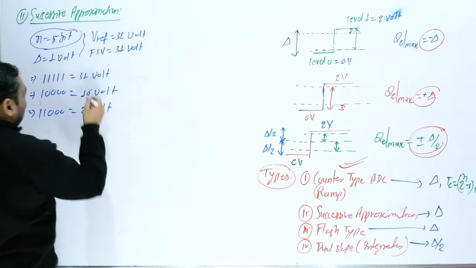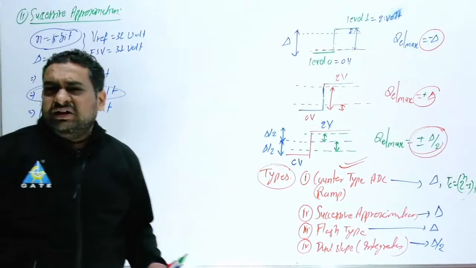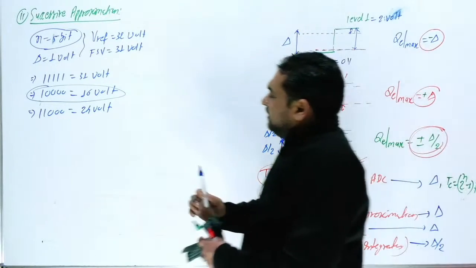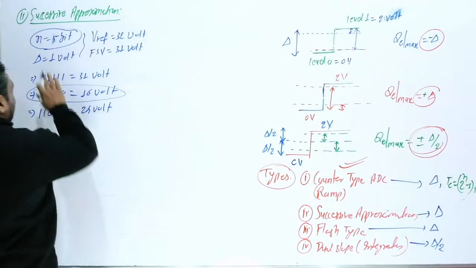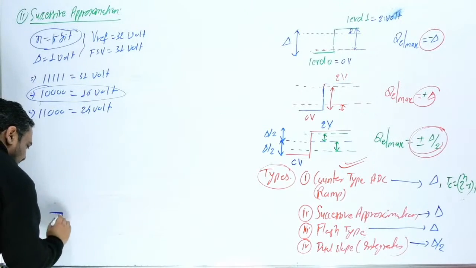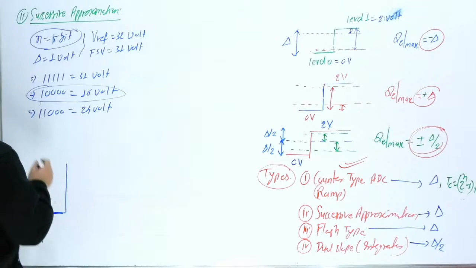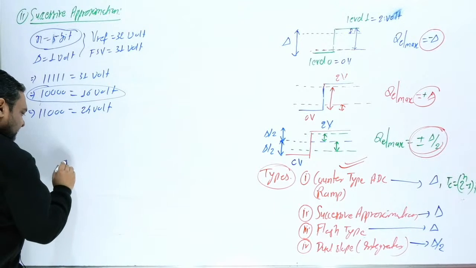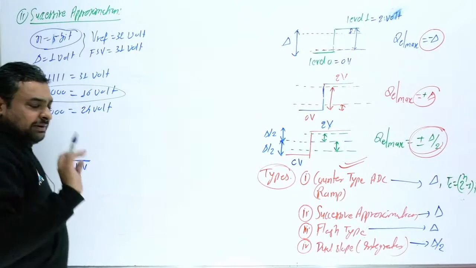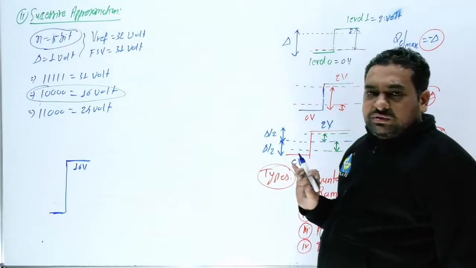In the same way, we will start from this situation. I am not going with the diagram. The diagram is not required for the GATE exam, and I hope you have definitely studied the diagram. Now come to the point. In successive approximation, you always start from 1 0 0 0 0, and the corresponding voltage is 16 volt. Here we use a ring counter, so we start from 16 volt.